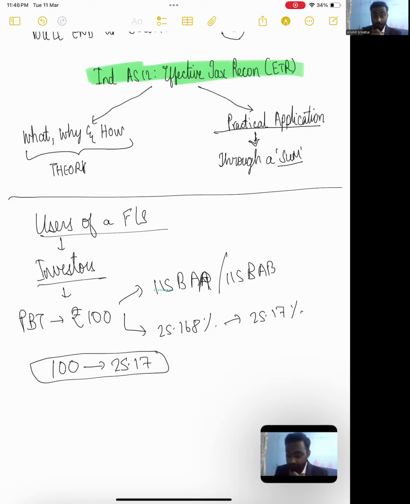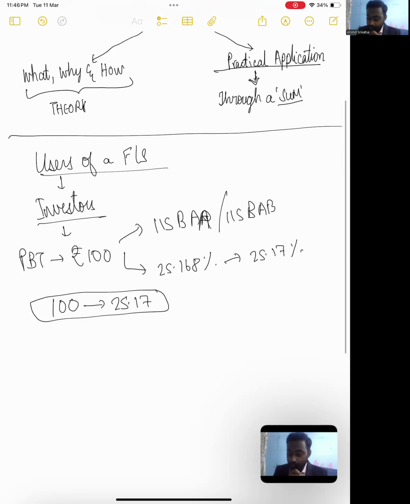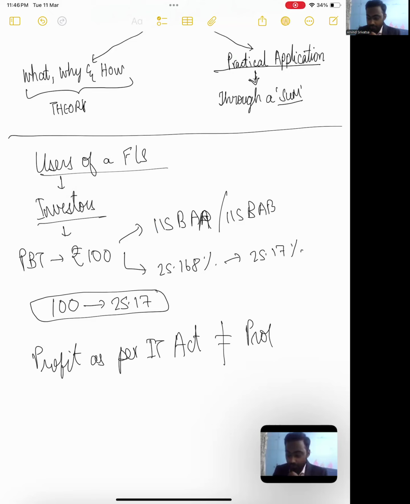But guys, just pause, think for a moment. Is this logical? No. Why isn't this logical, guys? Because your profit as per IT Act need not equal profit as per books of accounts, Schedule 3. What is the reason for this?